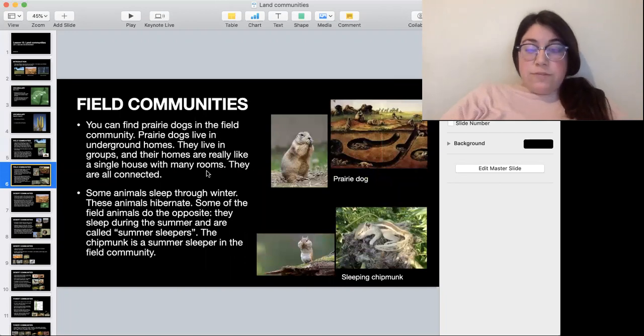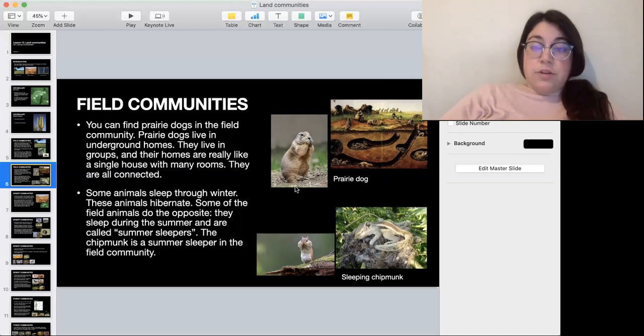And then you can also find the prairie dog. This is a prairie dog, and they live in underground homes. They live in groups, and their homes have different holes, and they're all connected to each other. And in the field community, you have some animals that sleep during summer. Instead of sleeping during winter, like some animals that hibernate, some of them sleep in summer and they're called summer sleepers. A chipmunk is a type of summer sleeper.